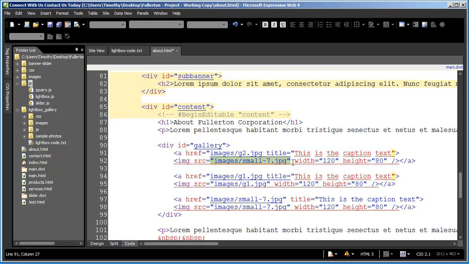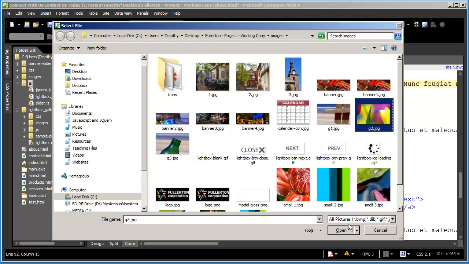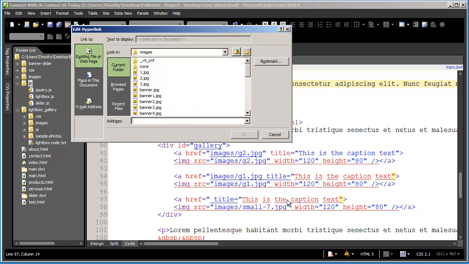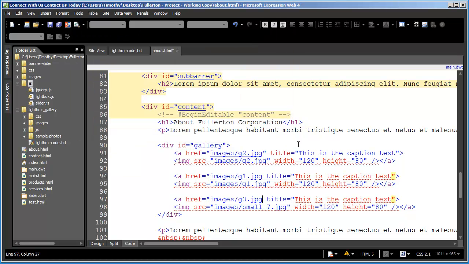Do G2 again. Got to close my quotation marks. I don't know how I got into that terrible habit of not closing my quotes, but don't let yourself get into that habit. And then we'll do G3. Close my quote.